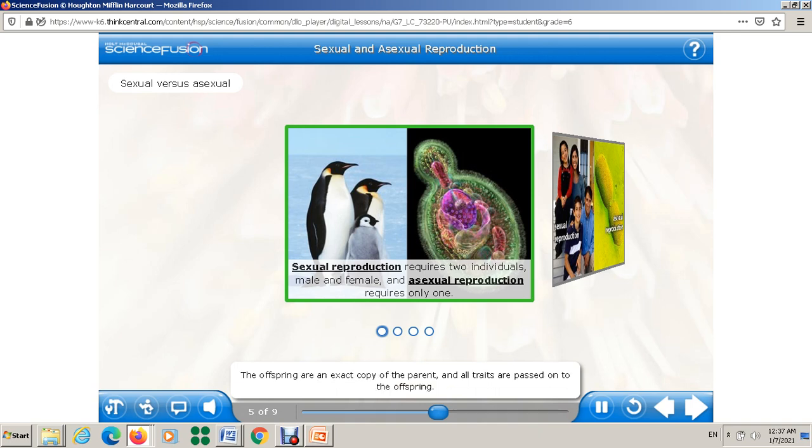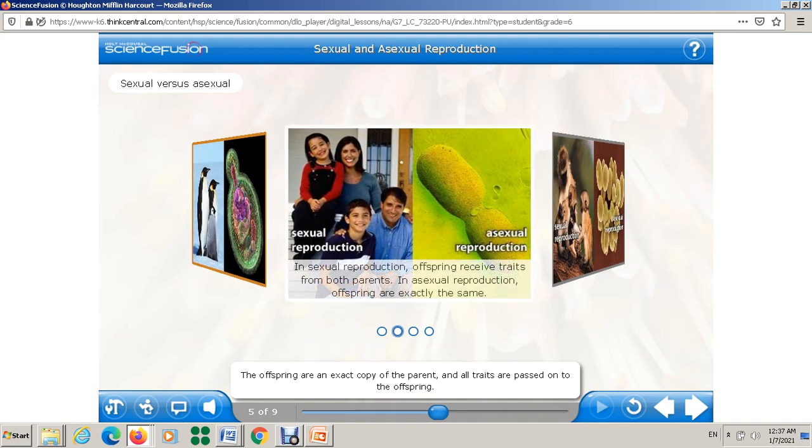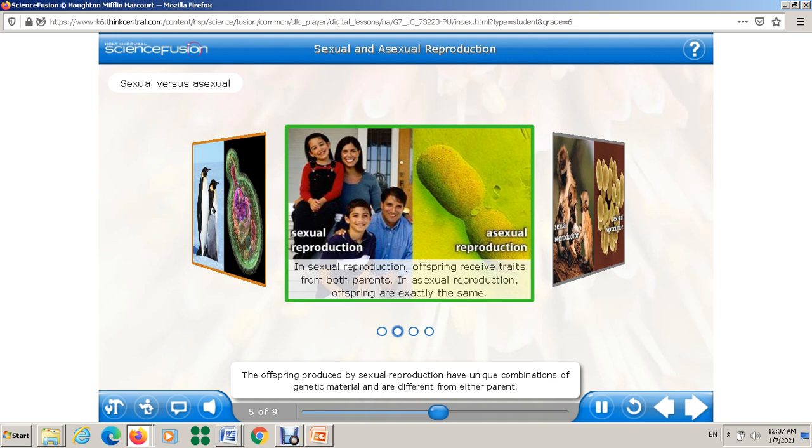The offspring are an exact copy of the parent, and all traits are passed on to the offspring. The offspring produced by sexual reproduction have unique combinations of genetic material and are different from either parent. Because of the genetic diversity among offspring, the population can adapt to new environmental conditions. Species using asexual reproduction do not have this advantage. All of their offspring have identical characteristics.